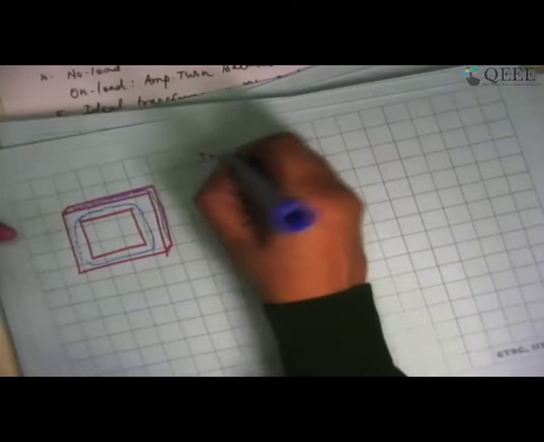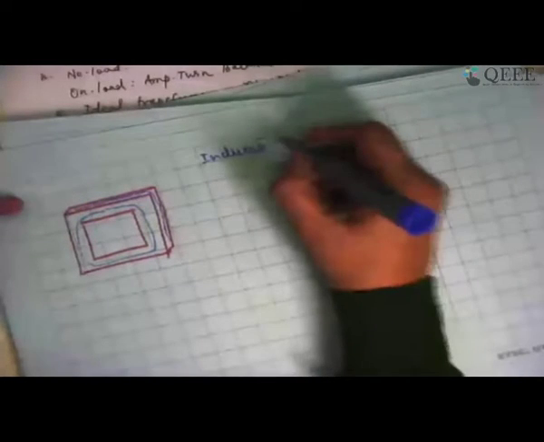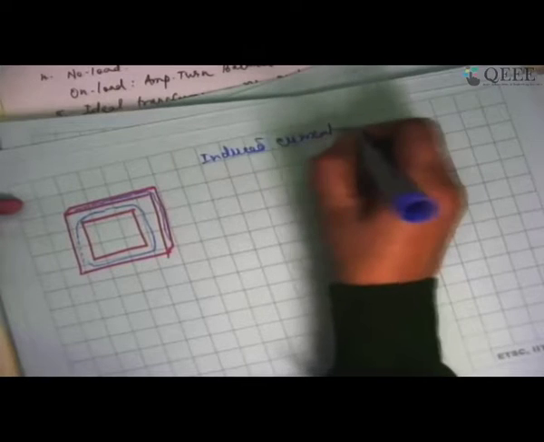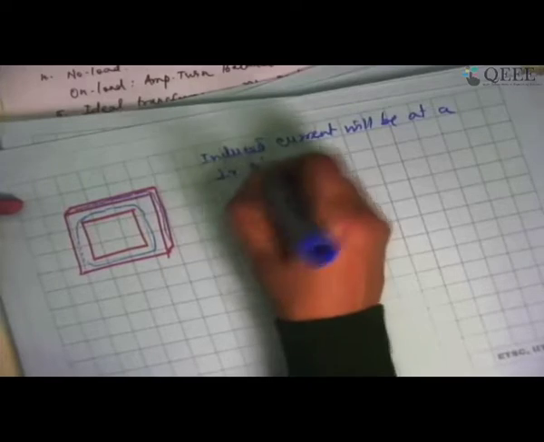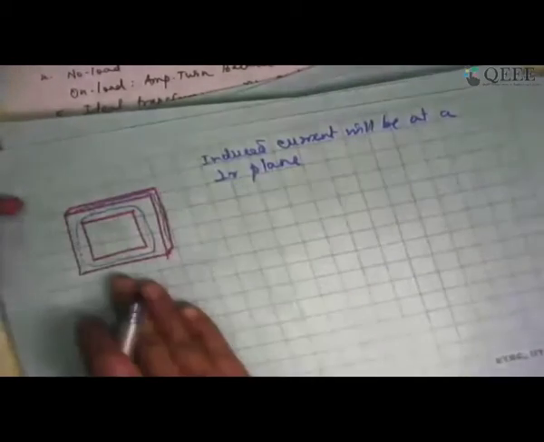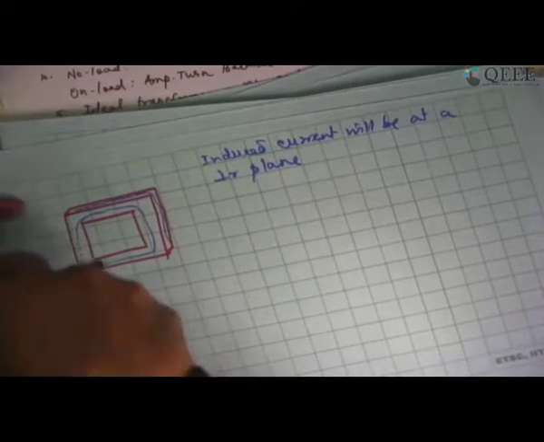So each of them is going to have their own induced currents, and the induced current will always be perpendicular. So induced current will be at a perpendicular direction, in a perpendicular plane. What I mean is, if I say that the plane of the paper is having the flux line, the current will go into the paper or out of the paper. It can never go parallel to the flux line. It will always go into the paper or out of the paper. That is how it is going to be.